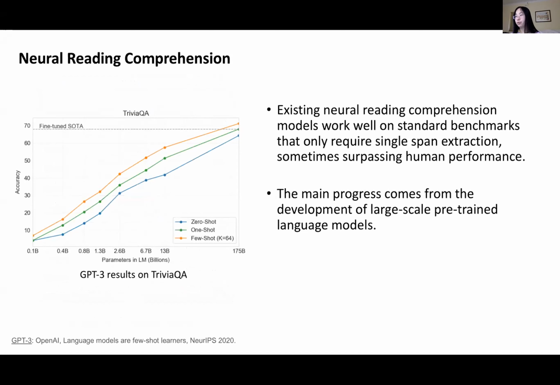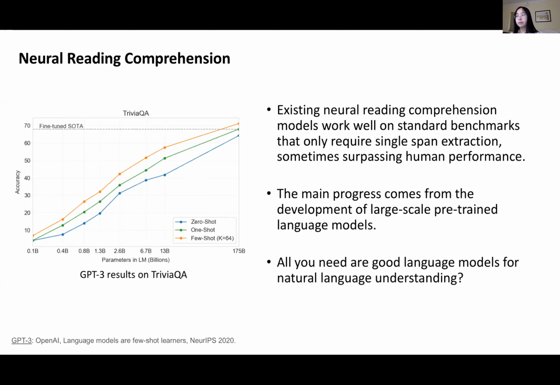They show that when we have a very large amount of computational resources, we can train a giant pre-trained language model to solve various different types of tasks. This model could be extremely powerful when it is trained on abundant pre-training data. And as you can see from this figure, this GPT-3 model could achieve decent performance, even if it is only fine-tuned on a few examples in the target dataset. Therefore, at this point, perhaps a common thought among people is that good pre-trained language models are all you need for NLP tasks. But is that really the case?